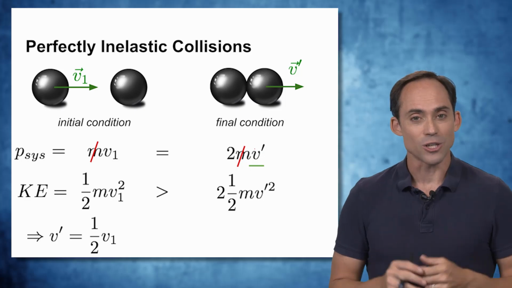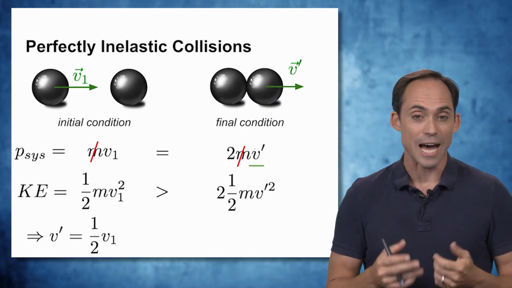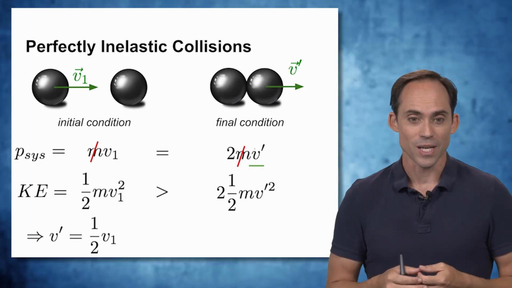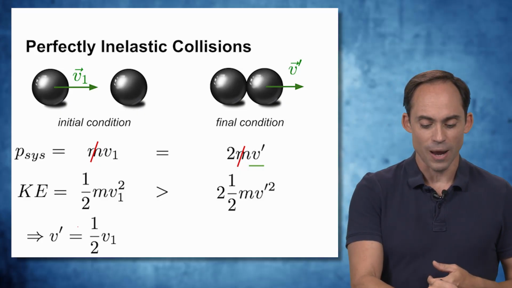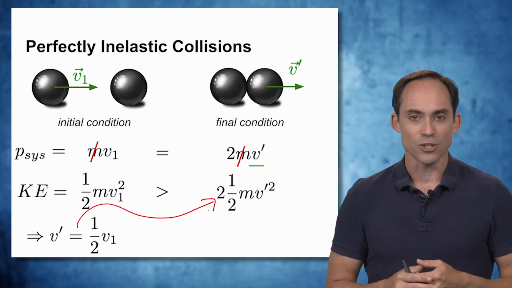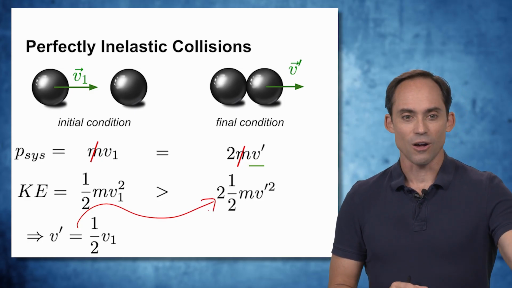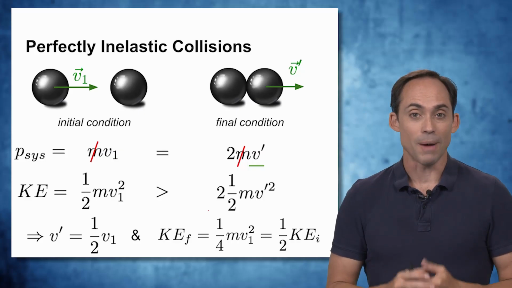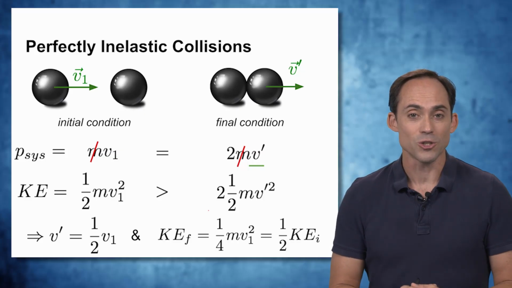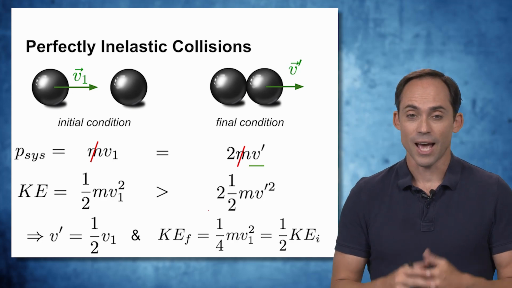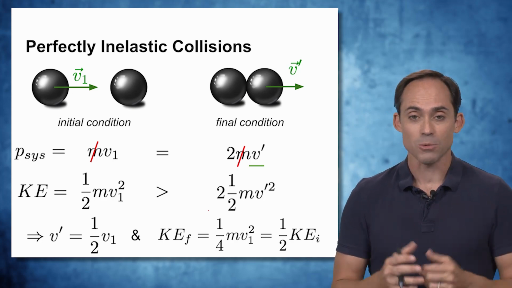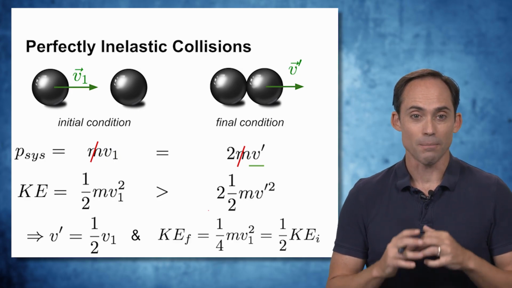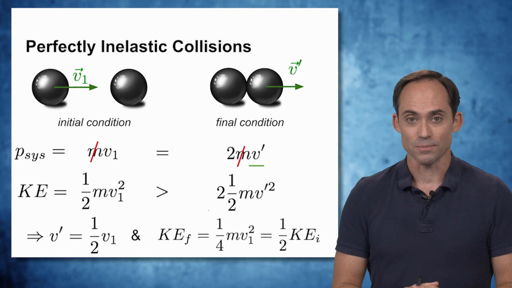However, that energy term is actually useful because it allows us to figure out how much energy is lost in this interaction. So if I substitute our v prime back into our kinetic energy equation, then we can solve for the final kinetic energy, and we find that it's about half of what our initial kinetic energy is. And as we'll talk about later, this is the maximum amount of energy that can be lost in this particular system because it's a perfectly inelastic collision.